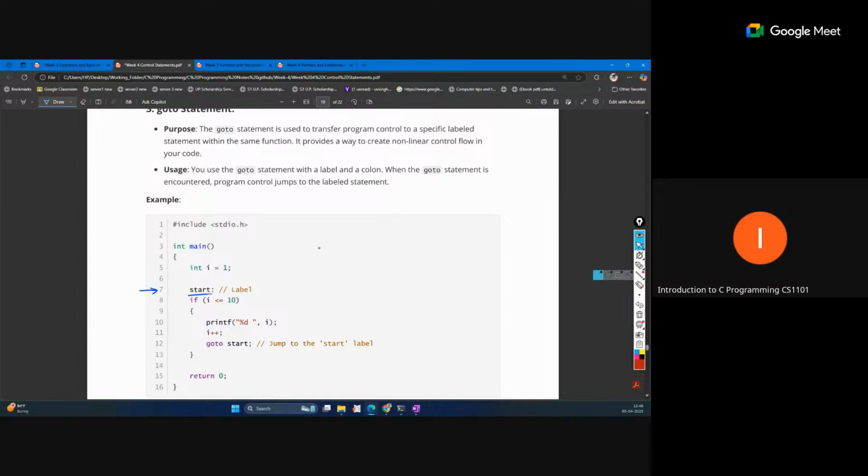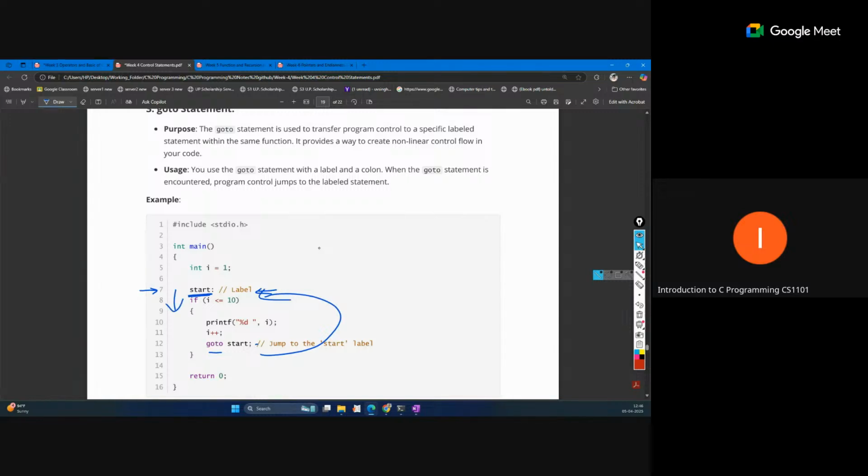This is the line start. This is just like a defined thing. So we have defined a point of the instruction. At any point, we can directly jump to that point using this goto start. Okay, so we are performing something, but we can directly jump to this point again, and the execution will